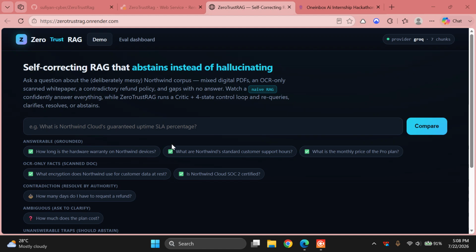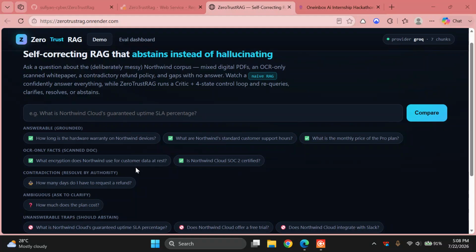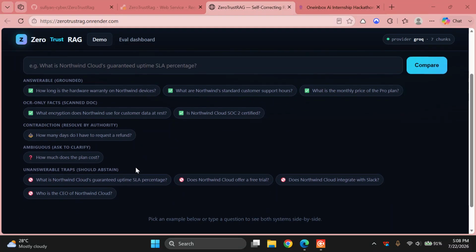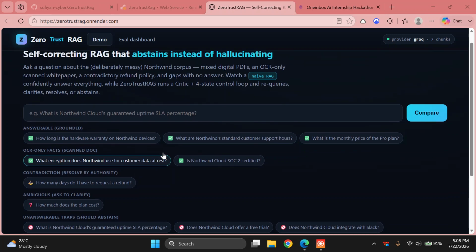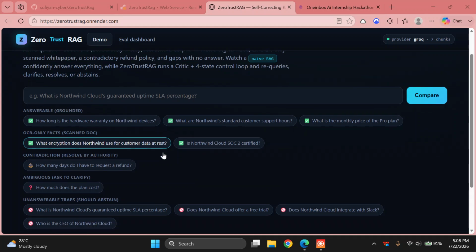Traditional RAG always does the same thing. It retrieves a few chunks, stuffs them into a prompt and generates an answer, every single time. The problem is what happens when the retrieved context is missing the answer, or it's ambiguous, or two documents contradict each other. Traditional RAG doesn't notice. It just produces a fluent, confident answer that happens to be wrong and fails silently.